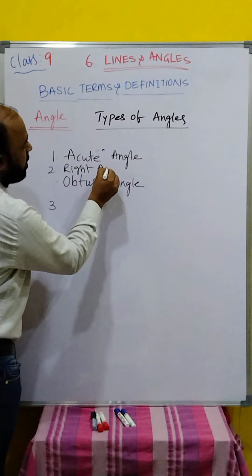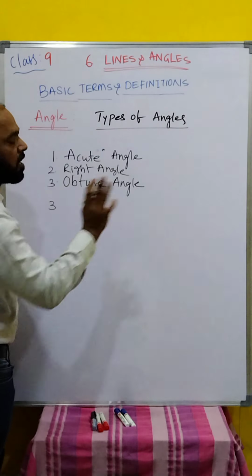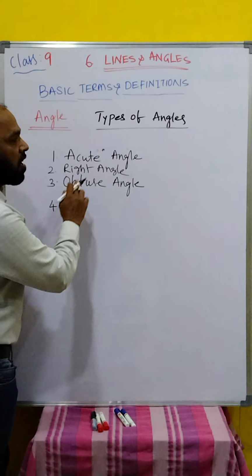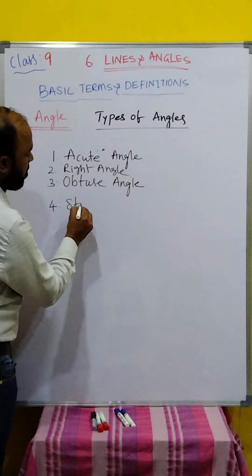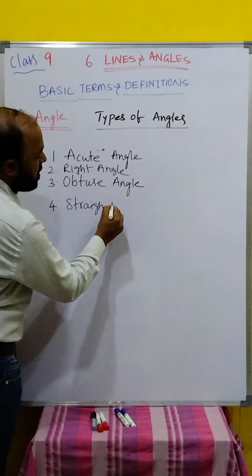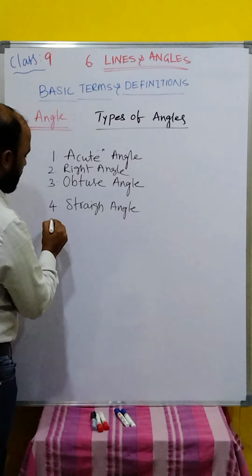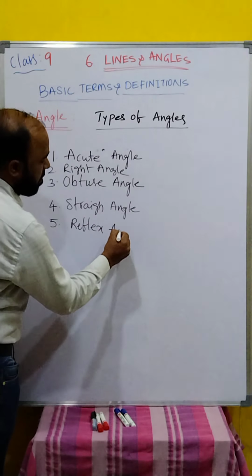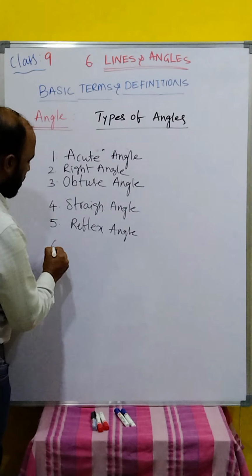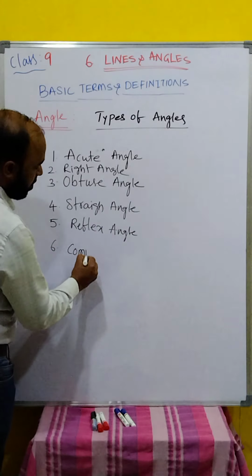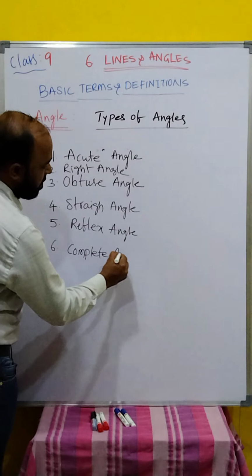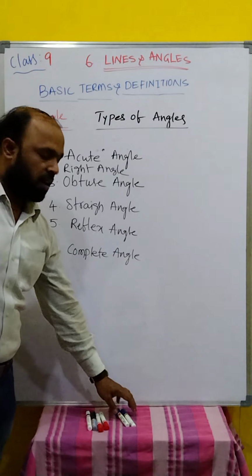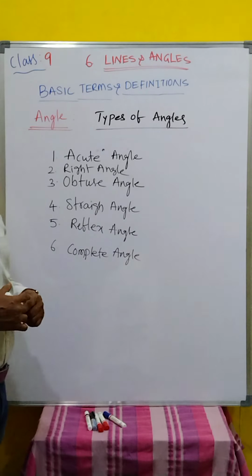The third one is the obtuse angle. The fourth one, after obtuse, is the straight angle. Next, reflex angle. Next, complete angle. This you already know, I think. Just recollect the knowledge of classes 6, 7 and 8.